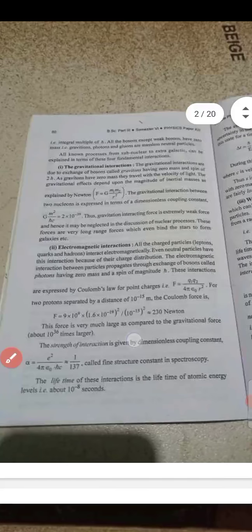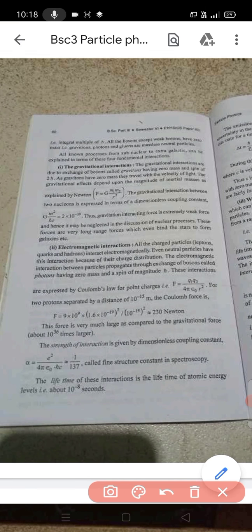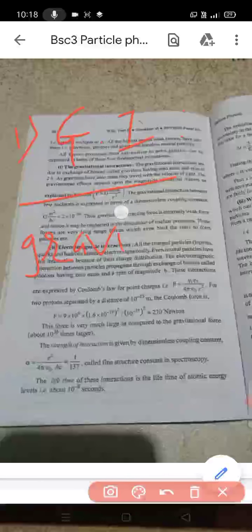The first one is the gravitational interaction. Then what is the gravitational interaction? See, first we learn about the gravitational interaction. The gravitational interactions are due to the exchange of bosons called the gravitons.